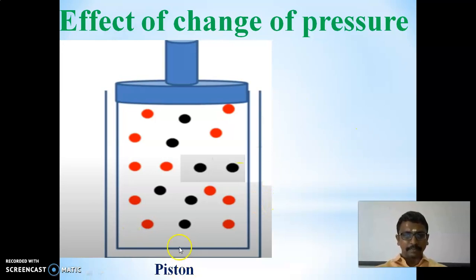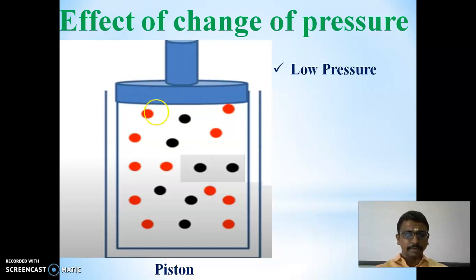Here we can take a piston, in which we have to apply pressure. Before applying pressure, first see how the gases will be here.